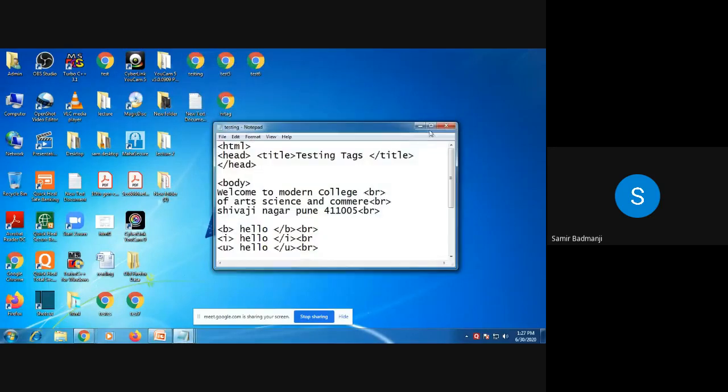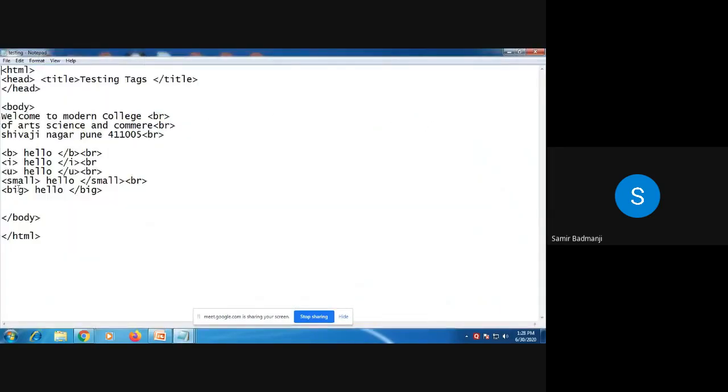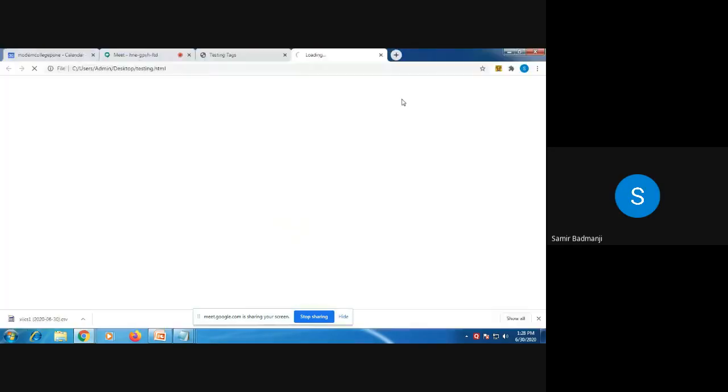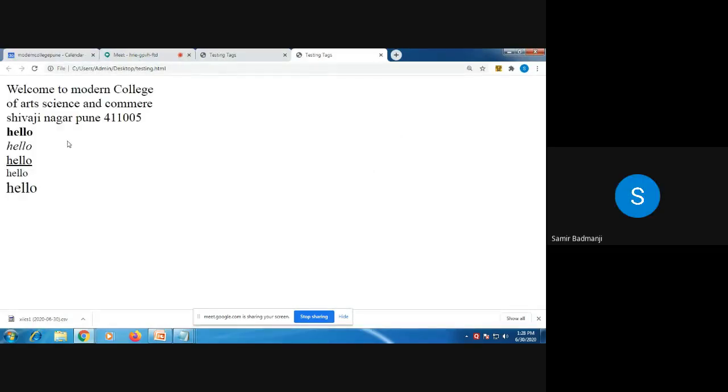Open with notepad. BR tag I have not ended here, so that is why the problem was there. I'll just close this again. See here, first one is bold. This is italics. Next one is underline. Now see, I have told you, by default, whatever is the font size, one size small will be the small and one size big will be the big font. So whatever default font size is there, small will reduce by 1, big will increase by 1.